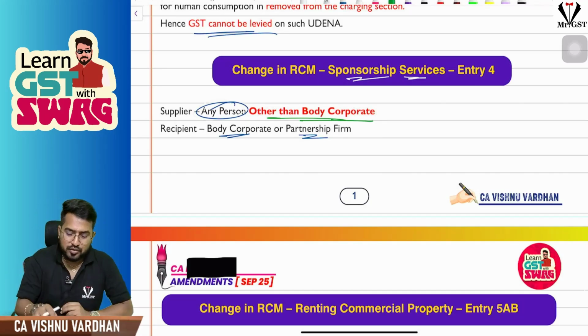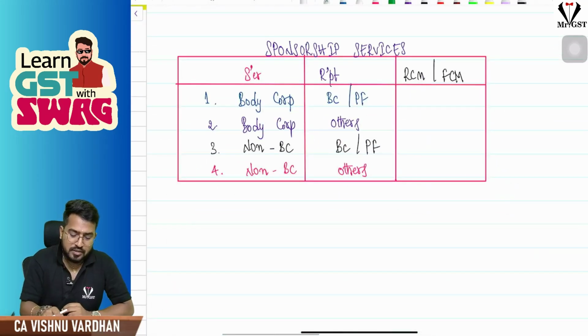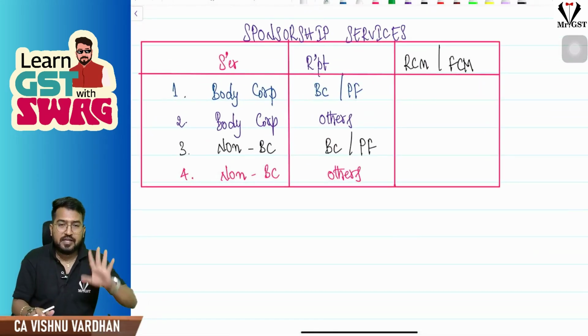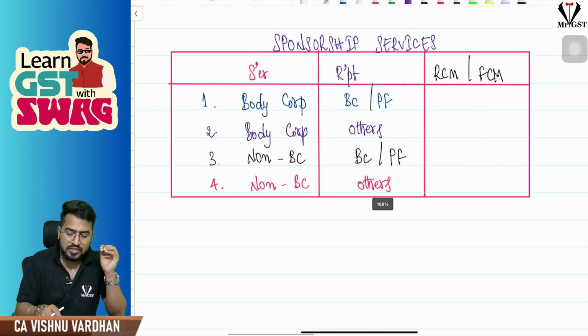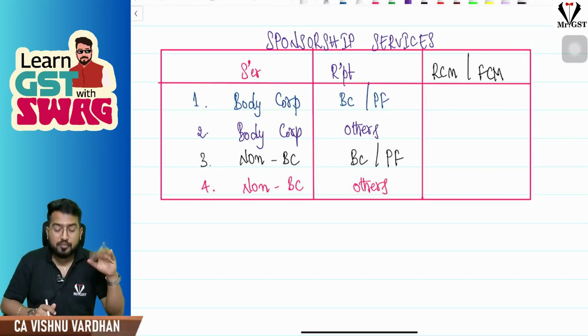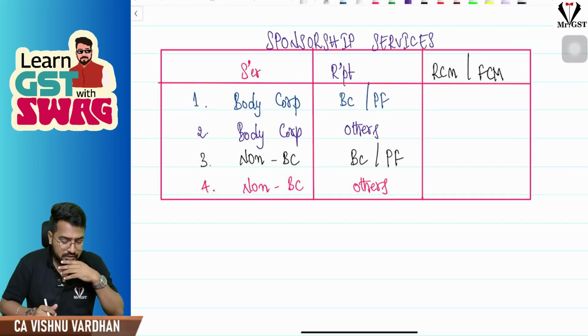Okay, I'll just show you a small example here, small notes. Look at this. Supplier is a body corporate, recipient is a body corporate or a partnership firm. Then what is it, RCM or FCM? You tell me. You just comment the answers in the chat box before I discuss the answers. Just pause the video and do it.